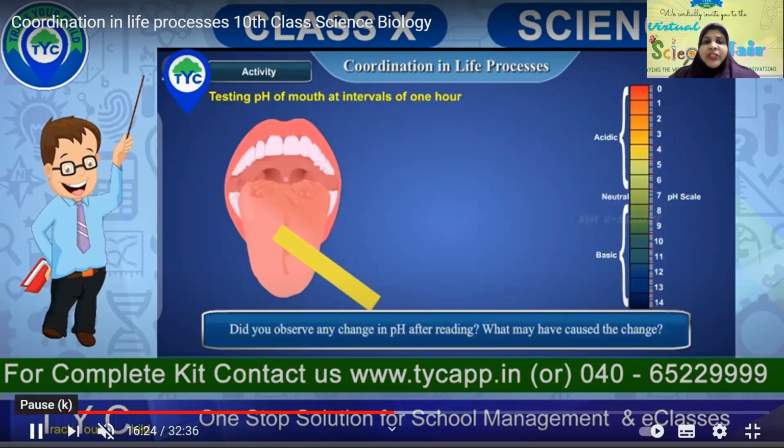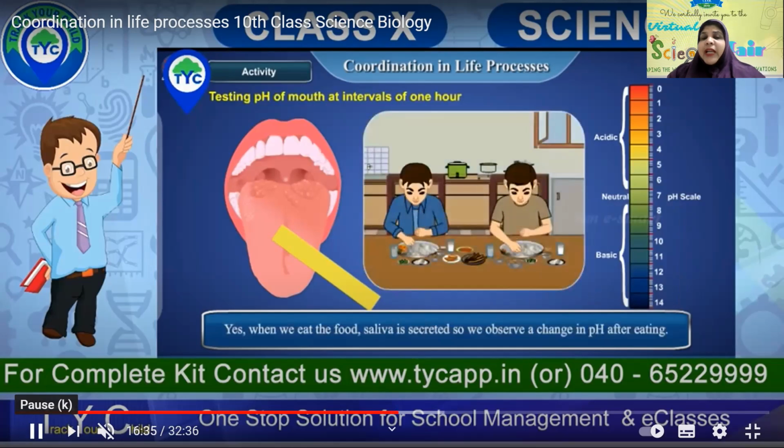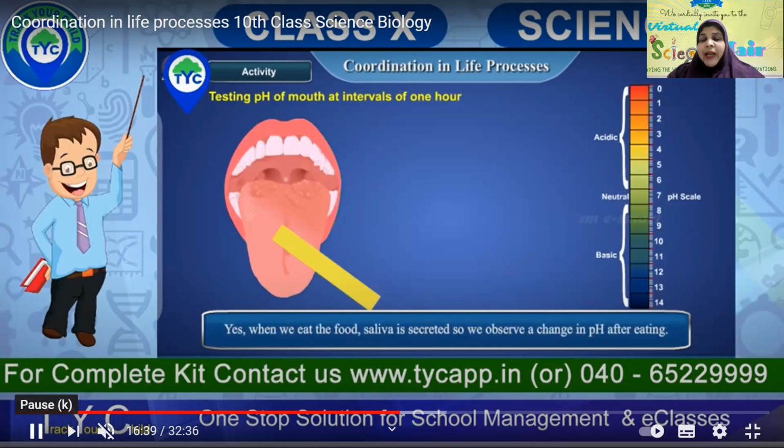And then find out whether it's acidic or basic. Did you observe any change in the pH after reading? And what may have caused the change? Let us see what has changed your pH paper. Yes, when you eat the food, saliva is secreted. So we observe a change in pH paper after eating, because as soon as you eat, the saliva is being secreted. So in what kind of pH do you think salivary amylase acts well?